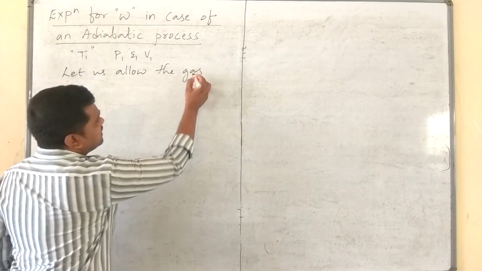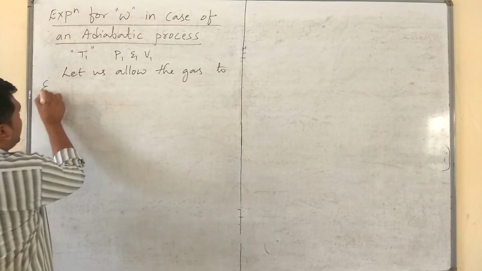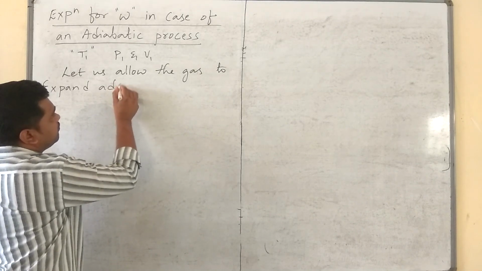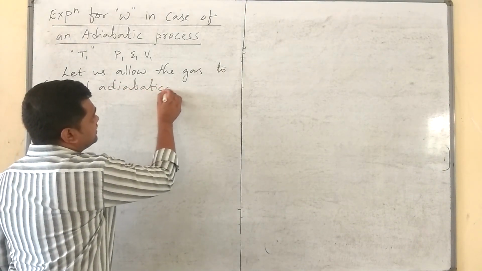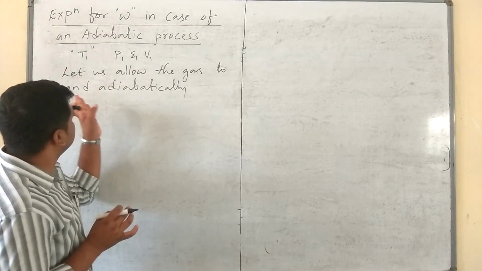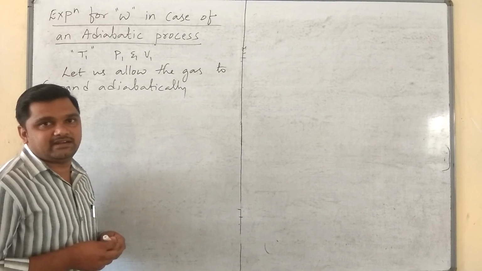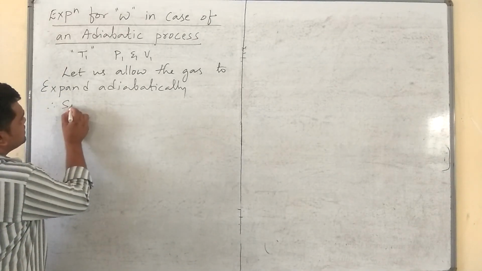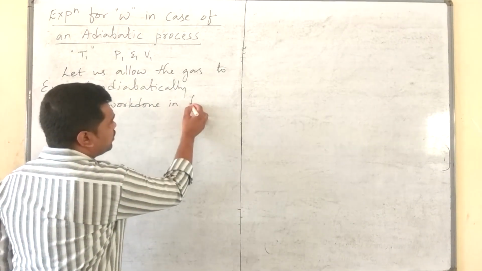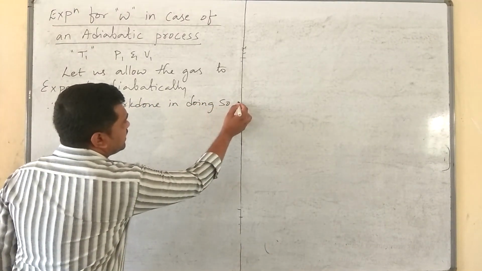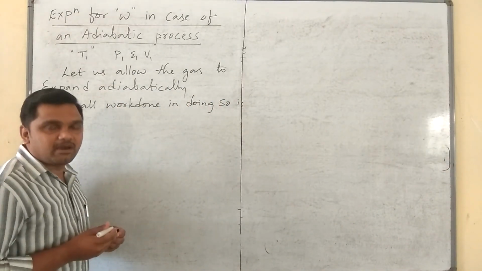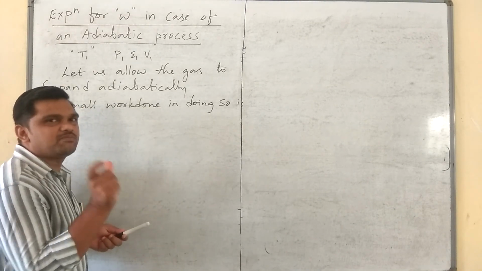Let us allow the gas to expand adiabatically. That is, by keeping the total heat content of the gas constant, let us allow the gas to expand. Therefore, the small work done in doing so, as we are allowing that gas to expand adiabatically, is some small work done.